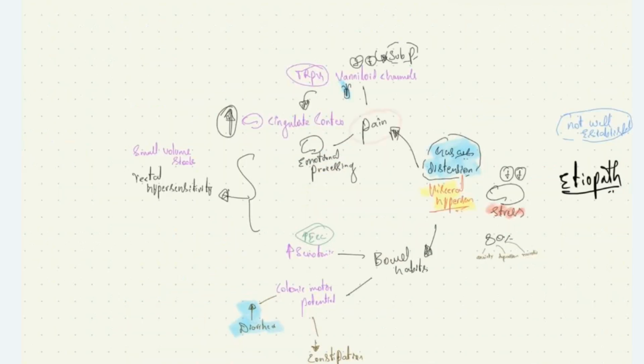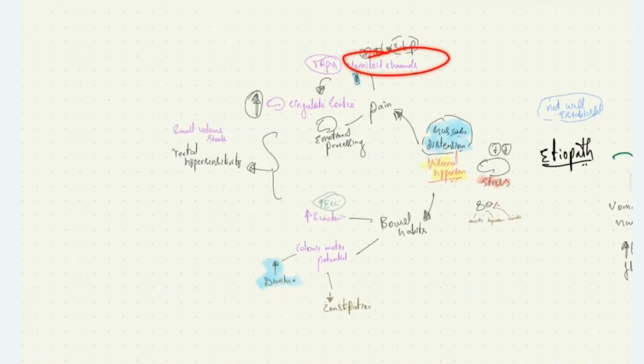Why? Because this visceral hypersensitivity causes activity of vanilloid channels, which causes the release of substance P and other substances, which causes visceral pain. Along with this, the patients have increased activity of the cingulate gyrus of the cortex.